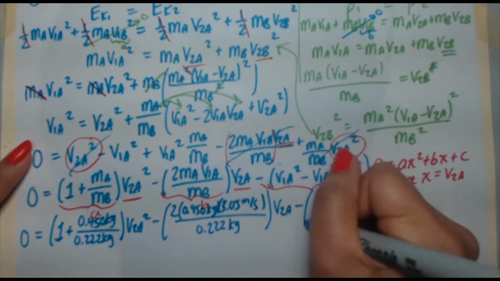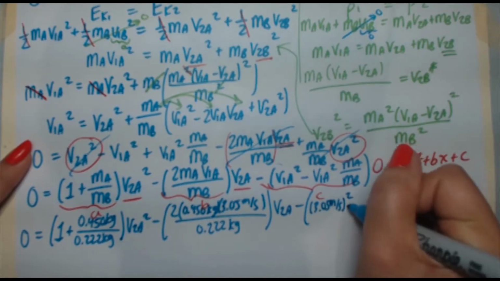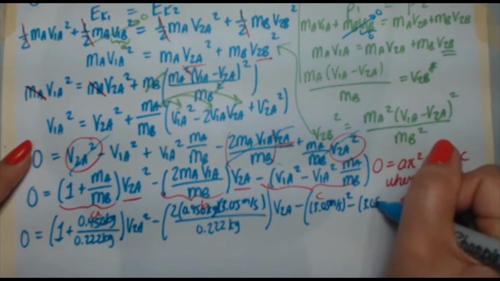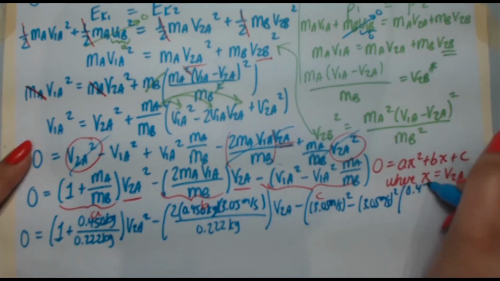And then finally minus 3.05 meters per second squared, minus 3.05 meters per second squared times 0.450 kilograms over 0.222 kilograms.